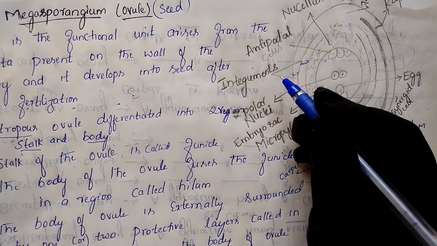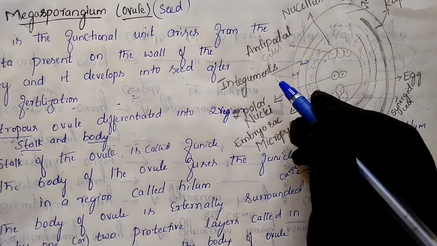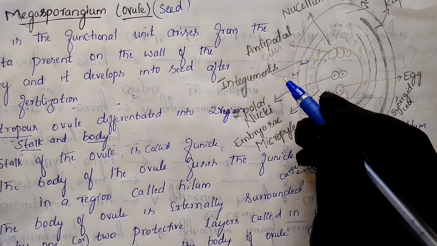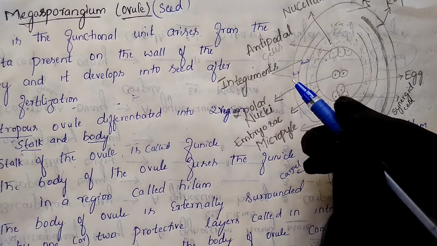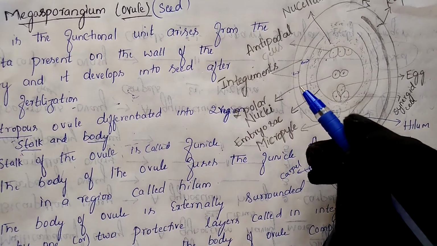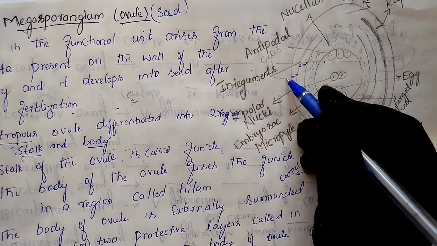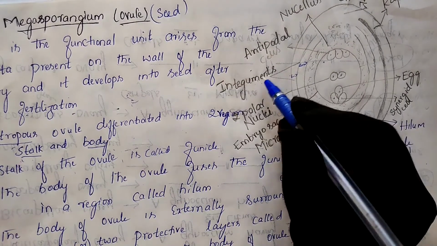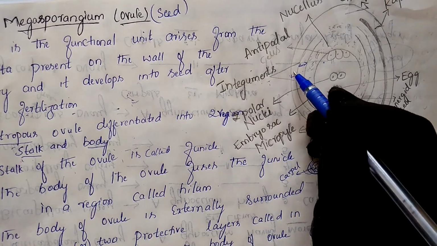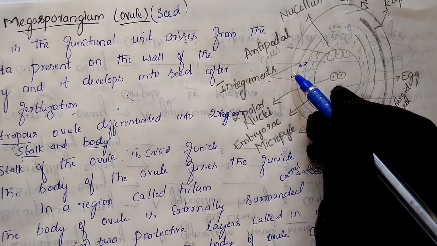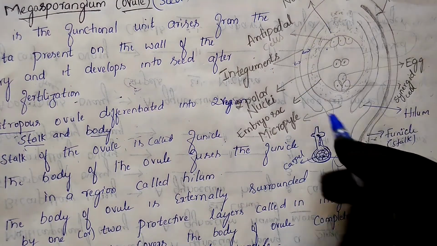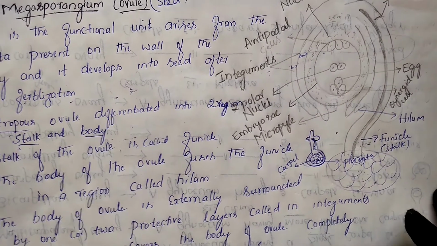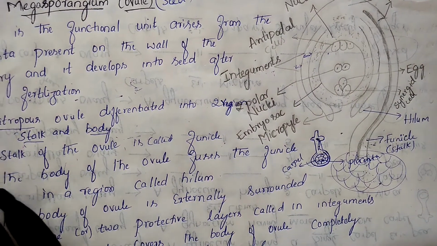In every seed, whatever type of seed you take, the outer coat is present. Even in balapalli, batani, chana, all these have their own seed coat. That seed coat is developed with the help of this integument. These two protective layers later develop into the seed coat in the seed. So the body of the ovule is covered by two protective layers, and we call these two protective layers integuments.